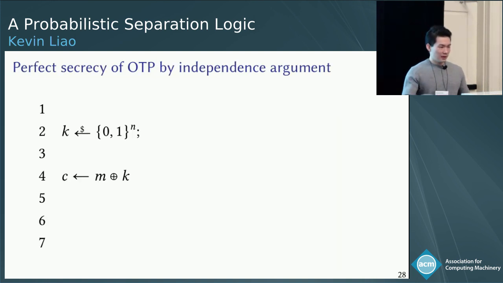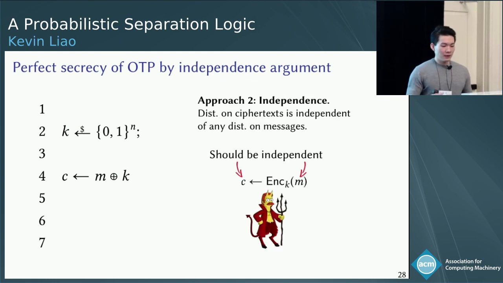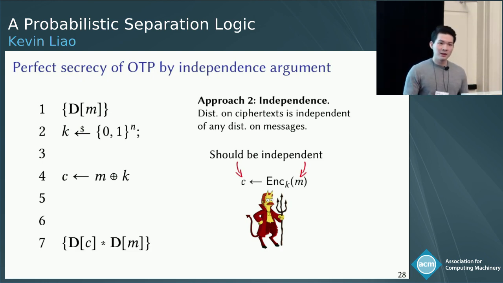Okay? So now let's prove perfect secrecy of one-time pad by an independence argument. In the code shown here, in line 2, we have the key generation step, and in line 4, we have the encryption step. Recall that the goal is to show that the distribution on ciphertext is independent of any arbitrary distribution on messages. So we take as our precondition the following formula, which says that m has some arbitrary distribution. And then we take as our postcondition this formula, which says that the distribution on ciphertext is independent of the distribution on messages.